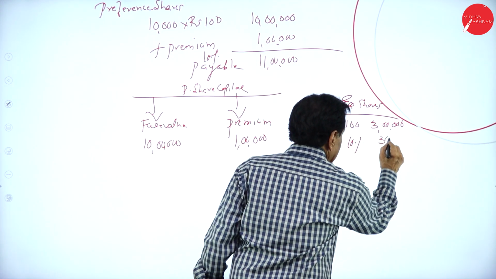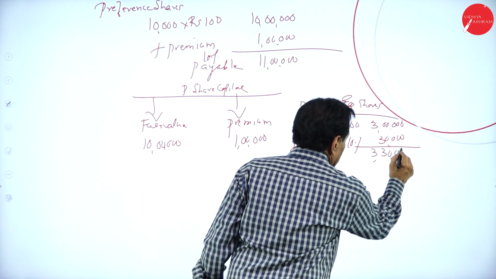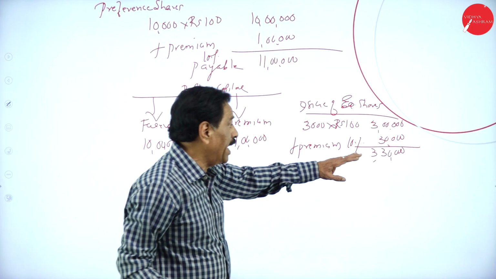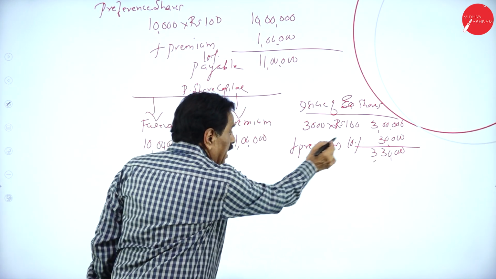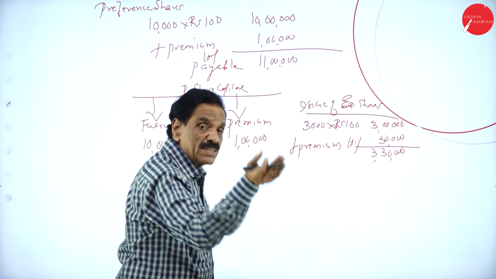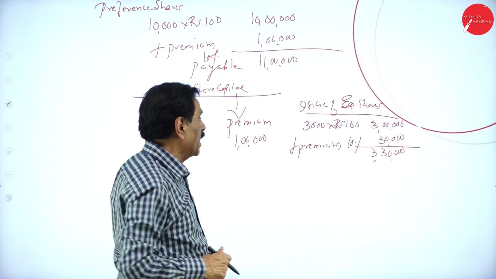10% of 3 lakh is 30,000. So total amount available is 3,30,000. What's your face value? 3 lakh. What's the premium? 30,000. How much premium do you have to pay? 1 lakh. How much is available? 30,000. Whatever the shortage comes, 70,000, we can take from the profit and loss account.